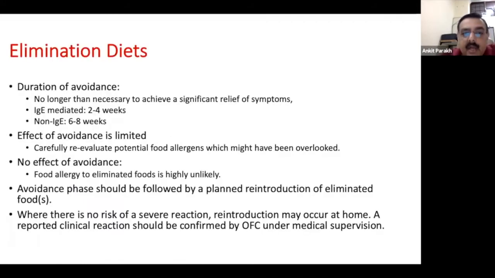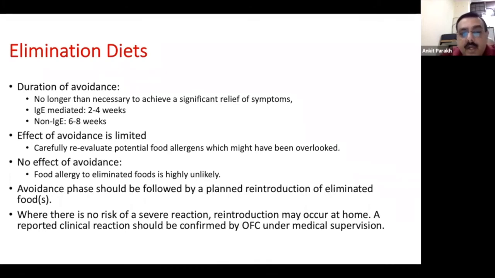Now, the third is the elimination diet, which can be done especially for the non IgE variety, but sometimes for IgE as well. We have to understand that the duration has to be no longer than necessary to achieve a significant relief of symptoms. So you don't do it for a very long time. For IgE mediated reactions, it might be just 2 to 4 weeks. For non IgE, it has to be longer, like 6 to 8 weeks.